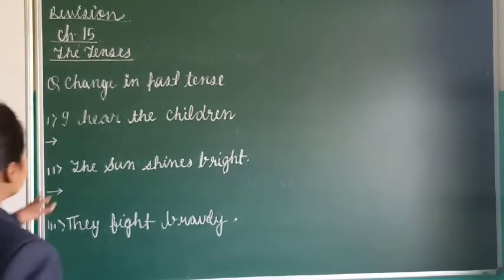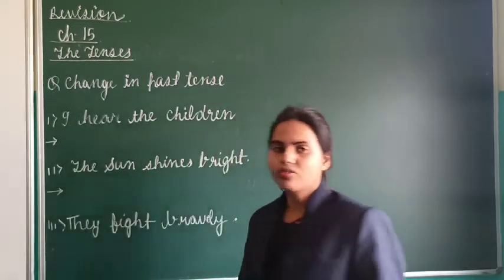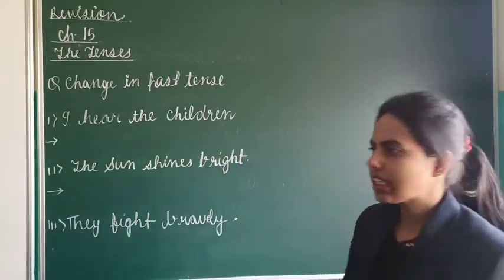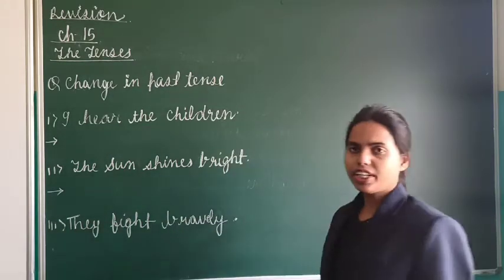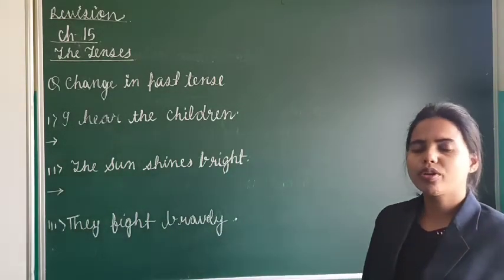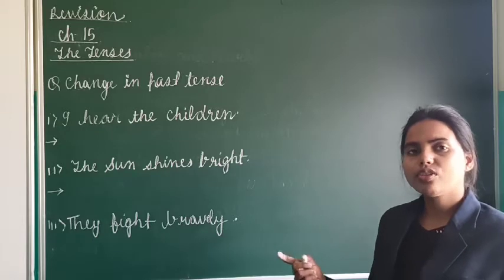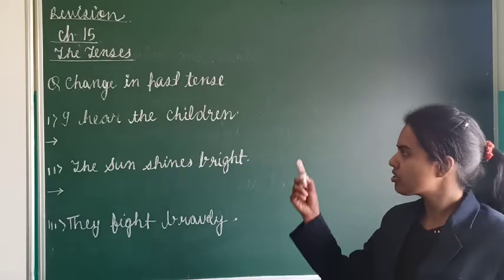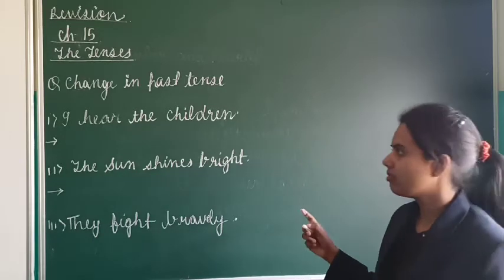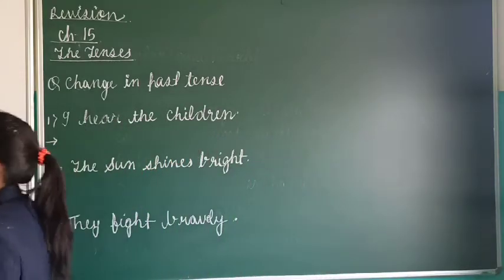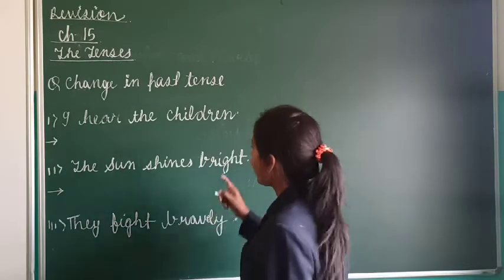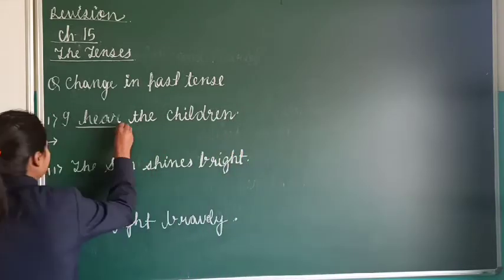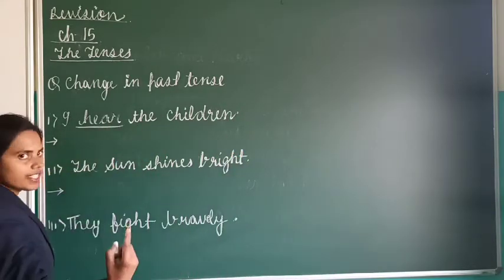Okay. Now, change in past tense. First of all, some sentences are given, you have to convert them into past tense. For converting into past tense, what do you have to actually change? You have to change the verb. So first of all, let us look for the verb. What is the verb here? I hear the children. Verb means क्या काम हो रहा है? What is the verb being done here? Here the verb of hearing is being done.